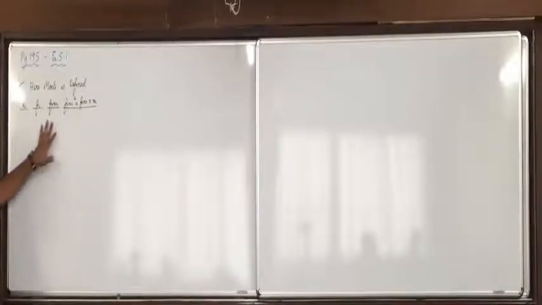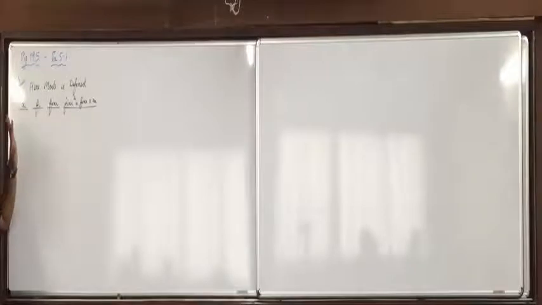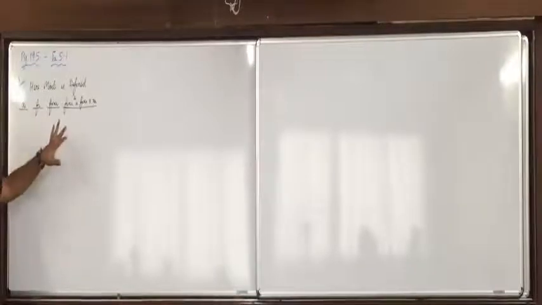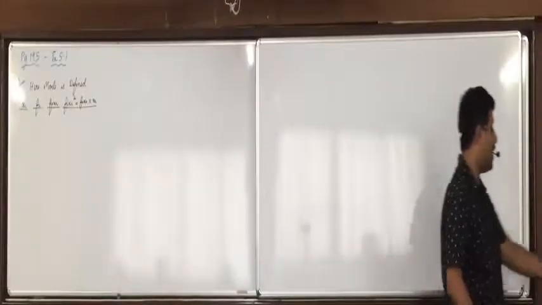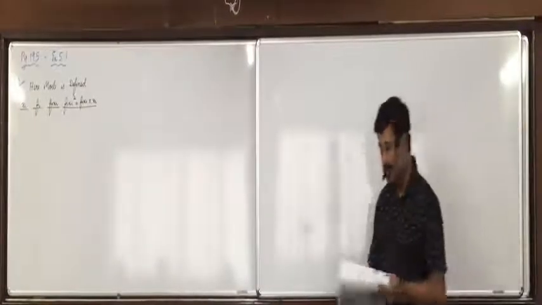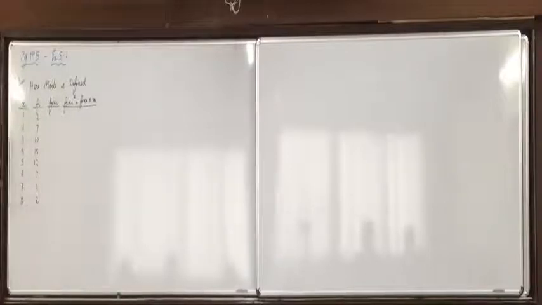So these workings will be required. For X bar we require Fi Xi. For mode no workings are needed. For standard deviation we require Fi Xi square. Got it everyone? So give these headings and write the values of Xi and Fi. Whatever values of Xi and Fi are given in the question, note it down. We have practiced all these workings in the past chapters, but to revise it, I'll explain it again. And the next question I'll ask you to do it on the board, okay? Raise your hand who is still writing. Shall I proceed with further calculations? All of you have written it?